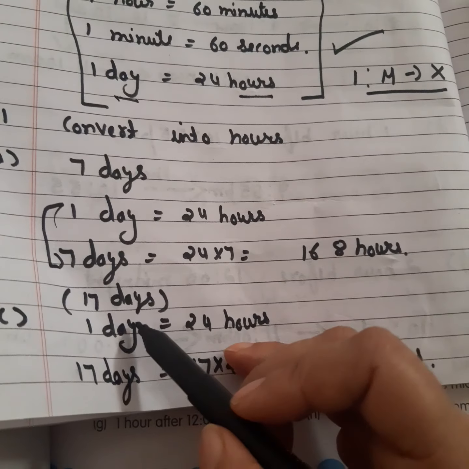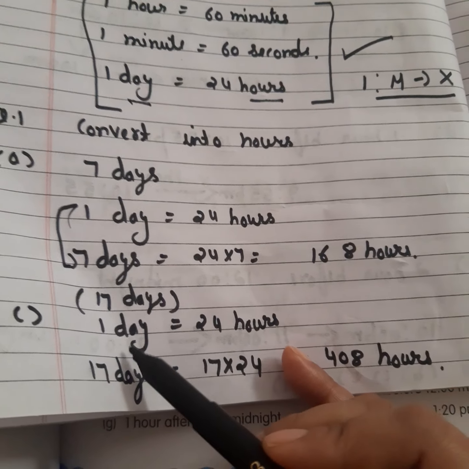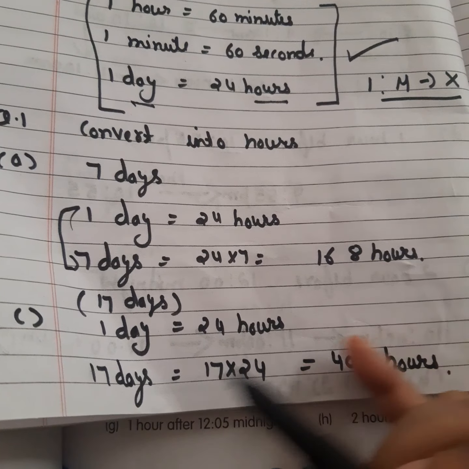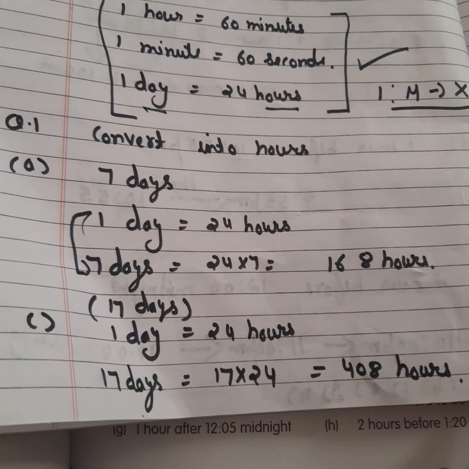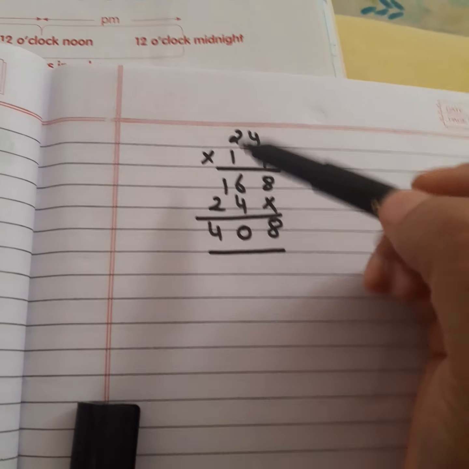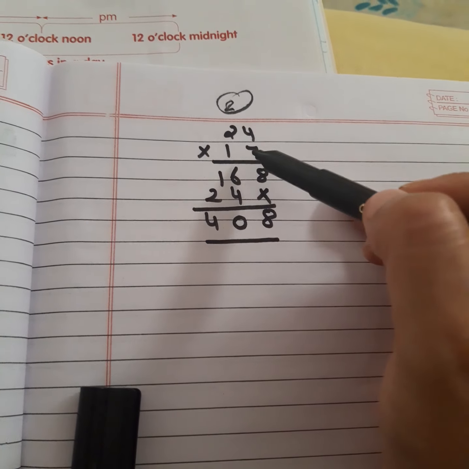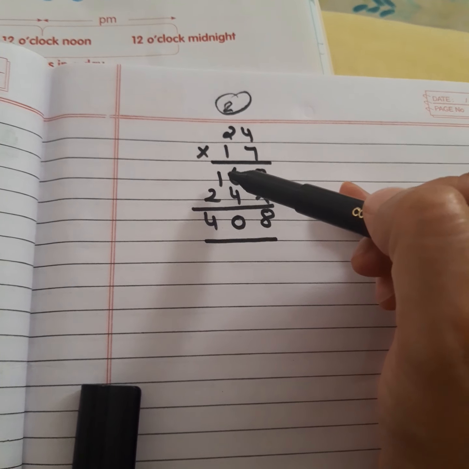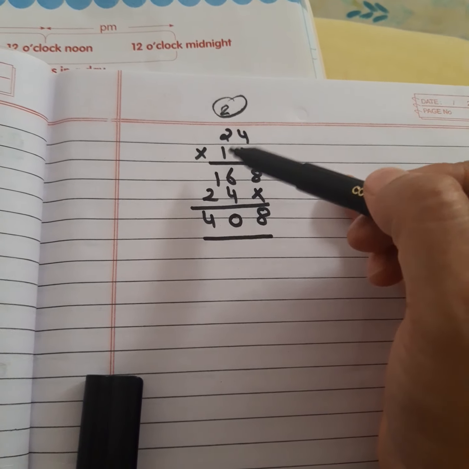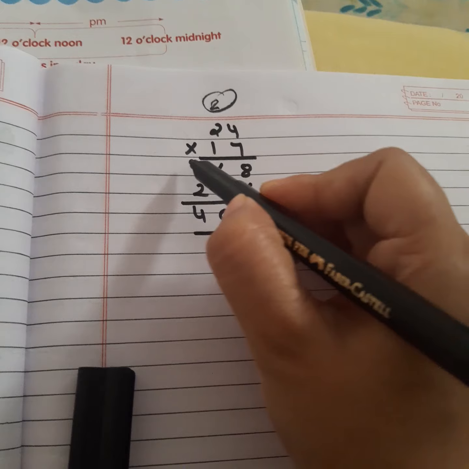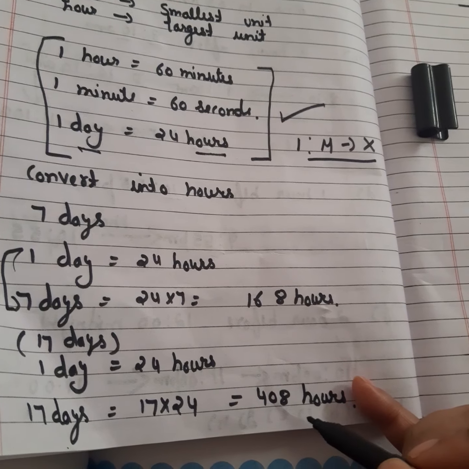Then in the C part, we have to convert 17 days into hours. Again, same concept. In 1 day we have 24 hours, so in 17 days we will have 17 multiplied by 24. That is 408 hours. You can see the multiplication here. 7 4s are 28, 2 carry. 7 2s are 14, 14 plus 2 is 16. And you can put here 0 or the cross, you know. Then 1 4 is 4, 1 2 is 2. Just add them. When you add them, your answer is 408 hours. So in 17 days, how many hours will be there?